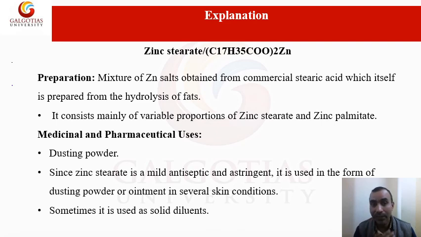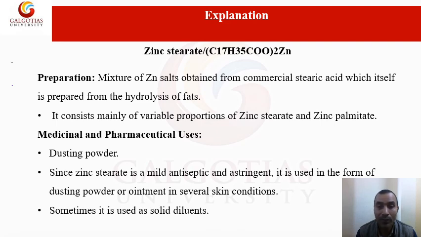So now the next drug we are seeing is zinc stearate. Its molecular formula is (C17H35COO)2Zn. So we can prepare this. It can be prepared from a mixture of zinc salt obtained from commercial stearic acid. Means when zinc salt is treated with commercial stearic acid, which itself is prepared from the hydrolysis of fat, it will give zinc stearate. Means when zinc chloride is treated with stearic acid, it will give zinc stearate. It consists mainly of variable proportions of zinc stearate and zinc palmitate.